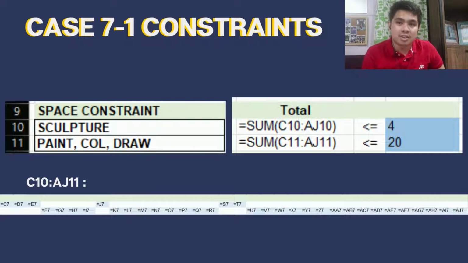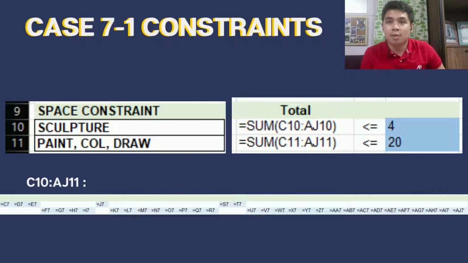Firstly, we have the space constraint. As per the problem, there is only enough space for 4 sculptures and 20 collages to be featured. In our model, you can see this limit in column AN, rows 10 and 11 colored in blue. From column C to AK of the rows, we have colored the cells which correspond to the description on the left, meaning if it is a sculpture, then on the row which it says sculpture, it will be highlighted in the light blue, and so on for paintings, drawings, and collages.